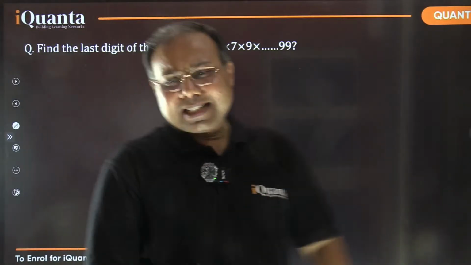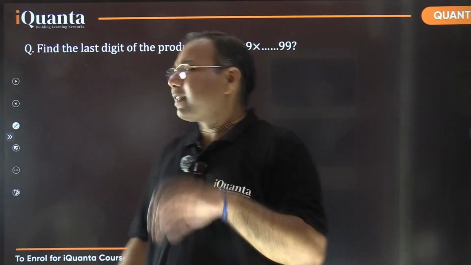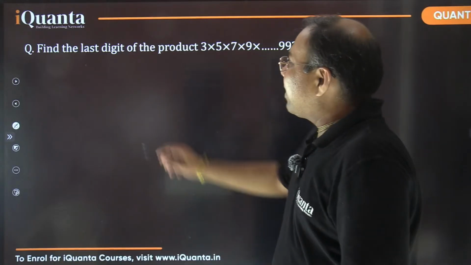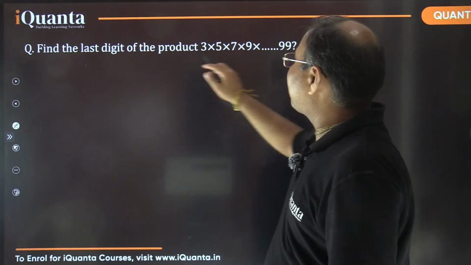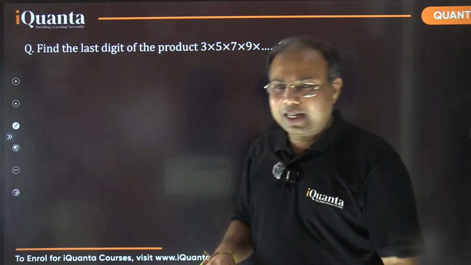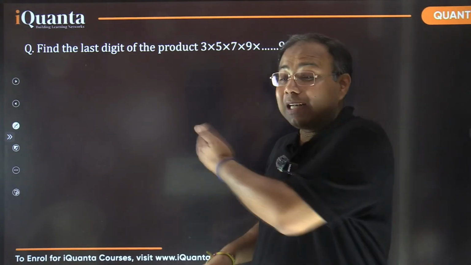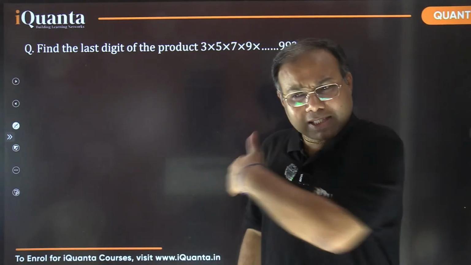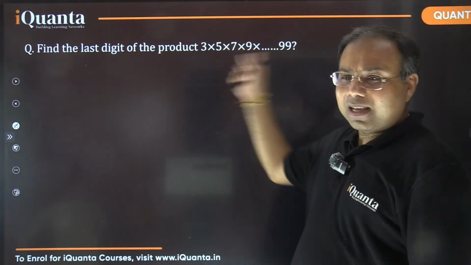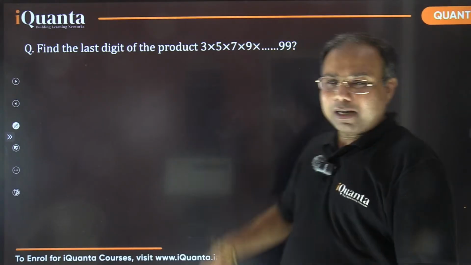Okay. So as I said, this is really a basic question. It's not difficult, and you don't require anything for that. See, it is asking to find the last digit of the product, and it is a product of odd numbers. You can see the pattern here, right? If I ask you how many numbers have been multiplied here, that would be a good question, by the way. Can you answer this? How many numbers are being multiplied here in this product? Please answer it fast.